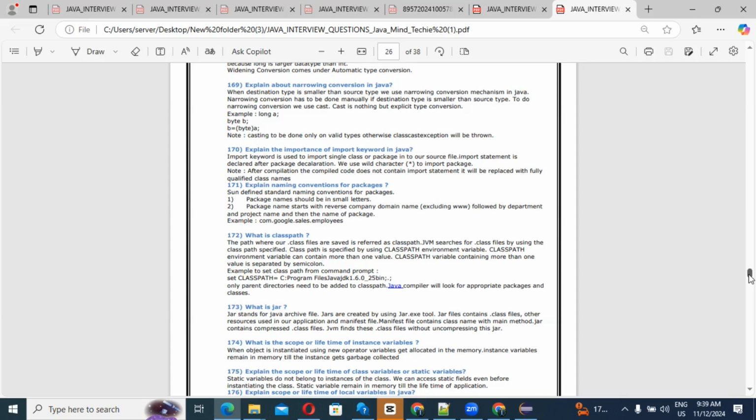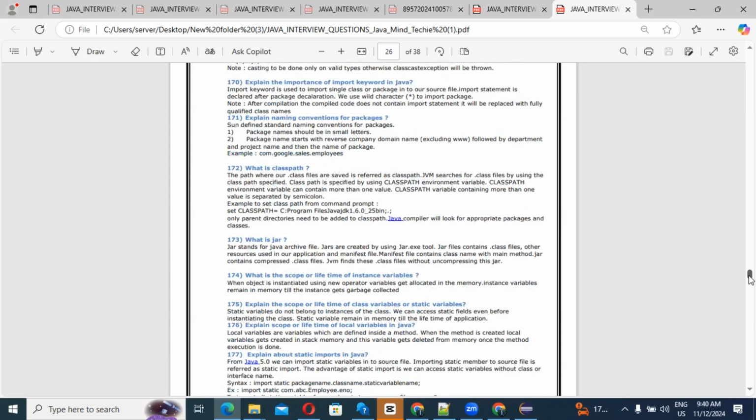The next question: what is the scope or lifetime of an instance variable? Once we create an instance variable, when the object is instantiated using the new operator, the variable gets allocated in memory. The instance variable remains in memory until the instance gets garbage collected. That is its scope.